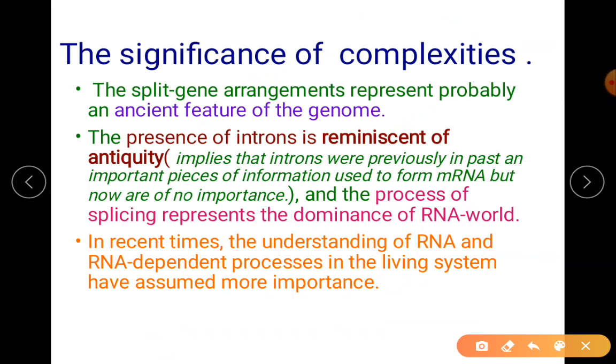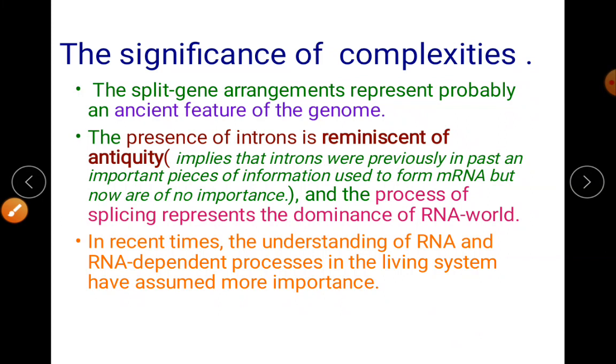Now you should know about the significance of these two complexities. We are going back to history. This split gene arrangement features the ancient genome. When we say ancient genome, we are going back to the RNA world. The presence of introns, or the junk DNA, we say is a reminiscent of antiquity.